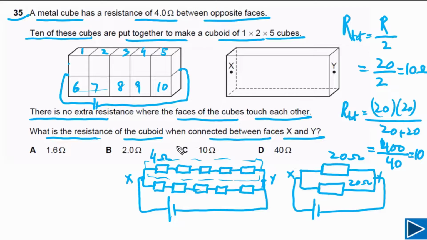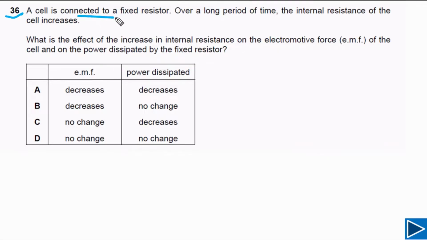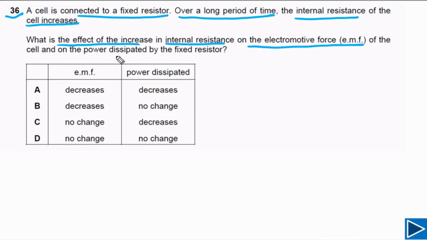So that's the reason our answer for this question is C. For question number 36, it is given to us a cell is connected to a fixed resistor. Over a long period of time, the internal resistance of the cell increases. What is the effect of the increase in internal resistance on the electromotive force of the cell and on the power dissipated by the fixed resistor?